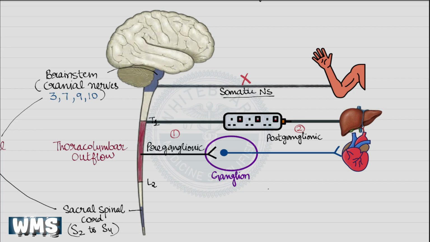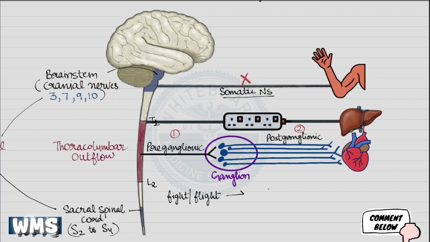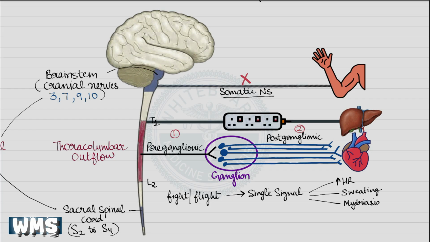First, it allows signal distribution. That is, one preganglionic neuron can synapse with many postganglionic neurons in the ganglion. This means a single signal coming from the brain or spinal cord can be spread to multiple target organs or to a large area of an organ, which is especially useful in situations like the sympathetic fight or flight response, where a single signal increases the heart rate, sweating, dilates the pupils,